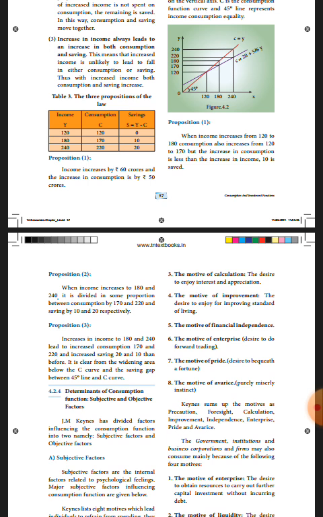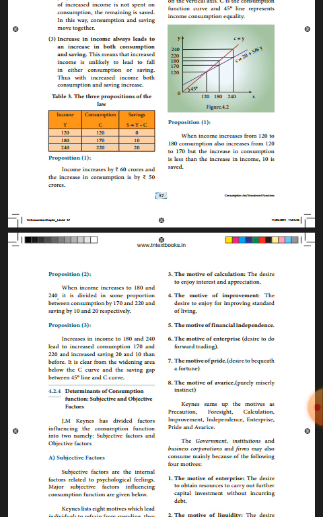Next, proposition 3. Increased income to 180 and 240 leads to increased consumption, 170 and 220. Then savings will also increase, to 20. So we have studied the C curve in that diagram, and saving is the gap between the 45-degree line and the C curve. I think you all understood.